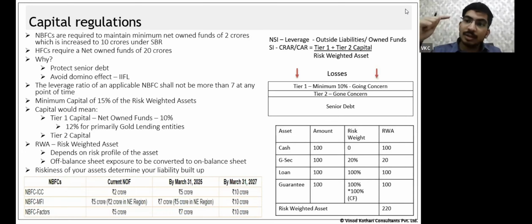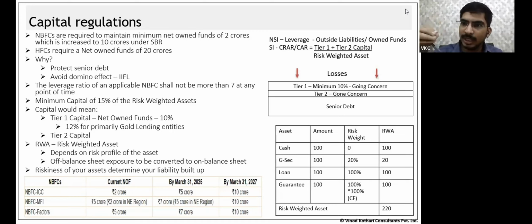What I will do is convert this off-balance sheet exposure to its equivalent on-balance sheet value, that is, what its value would have been if it were on-balance sheet. Hence, we use a term called conversion factor. To explain, it's very simple. How do I determine capital for off-balance sheet exposure?